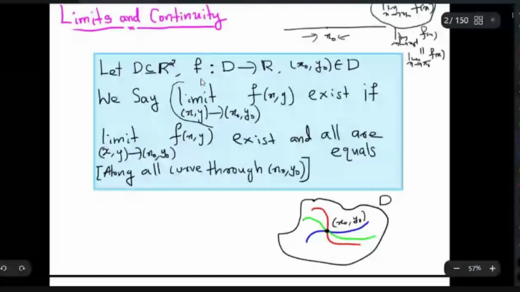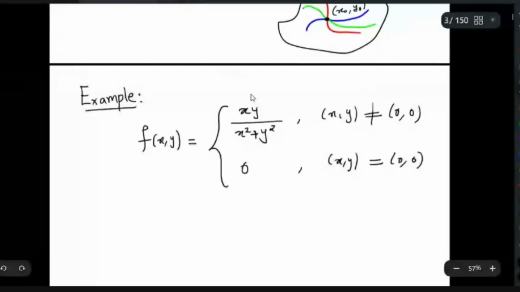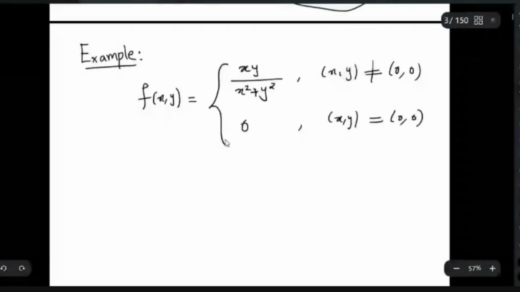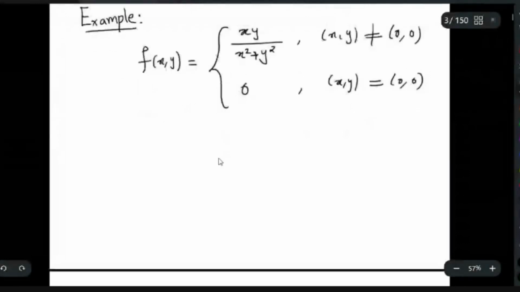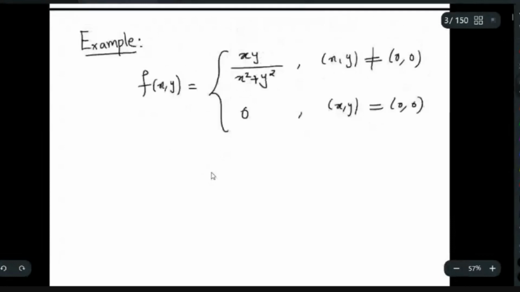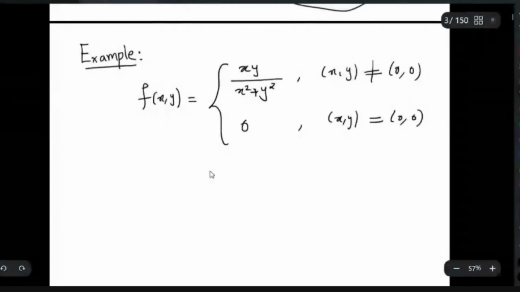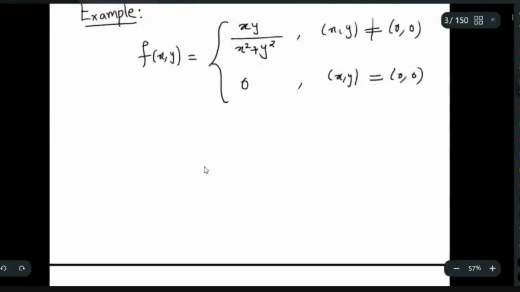Let us consider an example. I want to check whether for this example the limit at (0, 0) exists or not. This is a very standard example. We have to consider all the curves passing through (0, 0) and check whether the limit along each curve is the same. So let us consider some curves passing through (0, 0).